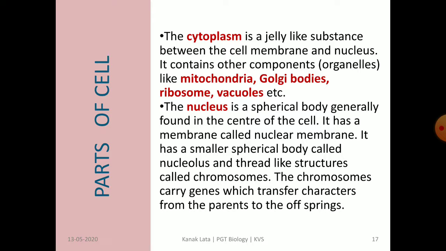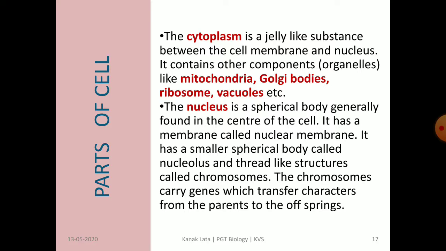The nucleus of the cell is a spherical body, generally found in the center of the cell. It is covered by a double layered membrane called nuclear membrane. Nucleus also contains nucleolus and chromosomes.